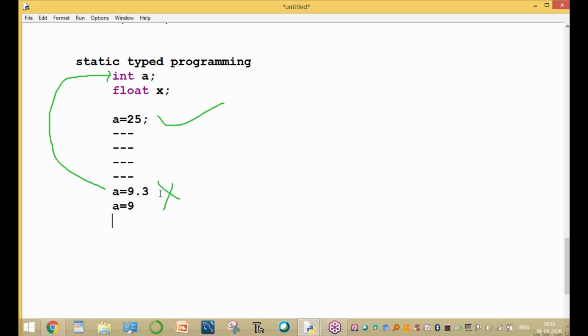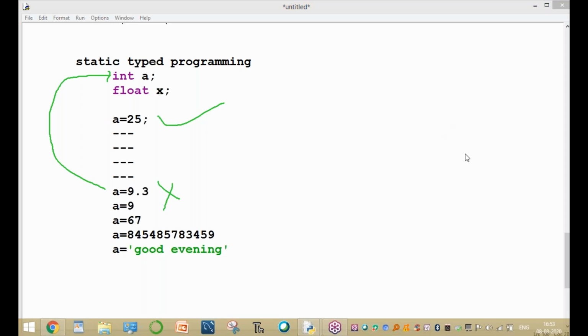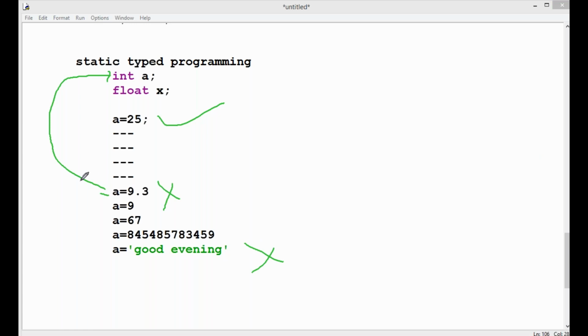A equal to 9, or a equal to 67, or some integer value, we can store. We can only store integer values, not float values. For example, if you try to store a equal to 'good evening, sir', this is not possible. Here a is a string value, and string values are not stored. Why? Because a is already declared as an integer. Similarly, float x equal to 7.3 stores only float values. If you try to store x equal to 7, we cannot store it.